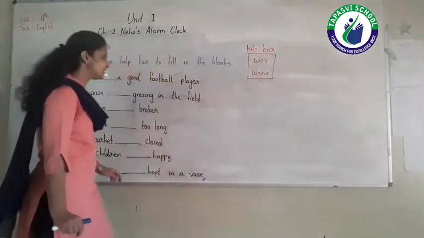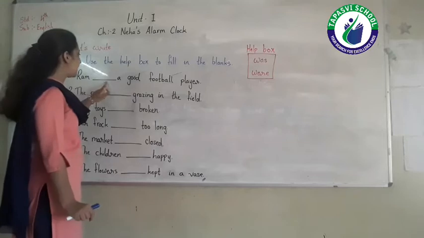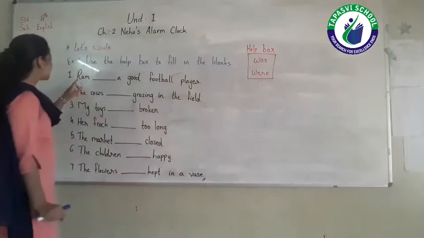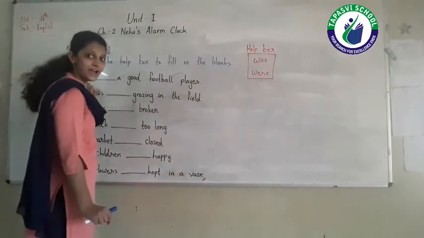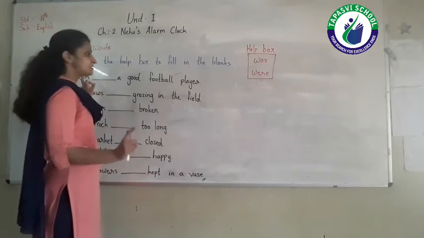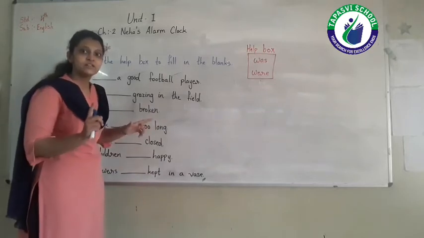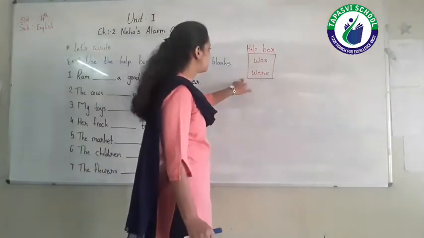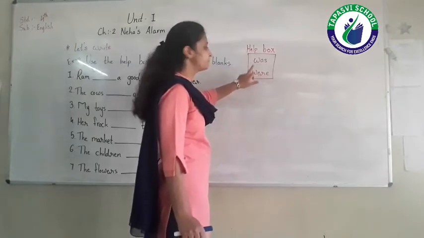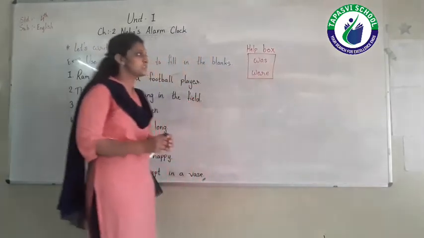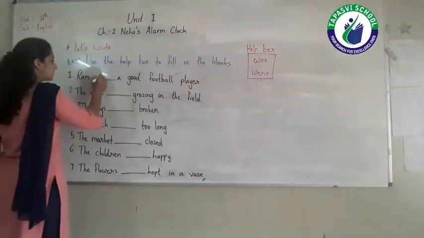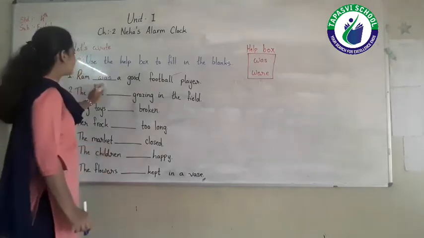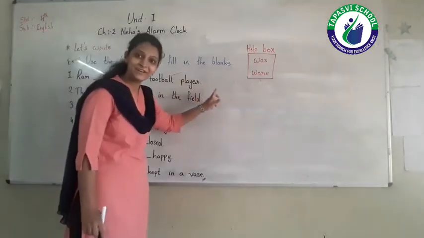So let's see sentence number 1. Ram blank a good football player. Okay. So in this sentence the subject is Ram. Means the subject Ram is given a singular. So which verb we have to use from both? Yes, was or where? We have to use was because here the subject is given singular. That's why here we have to use the verb was. So Ram was a good football player.